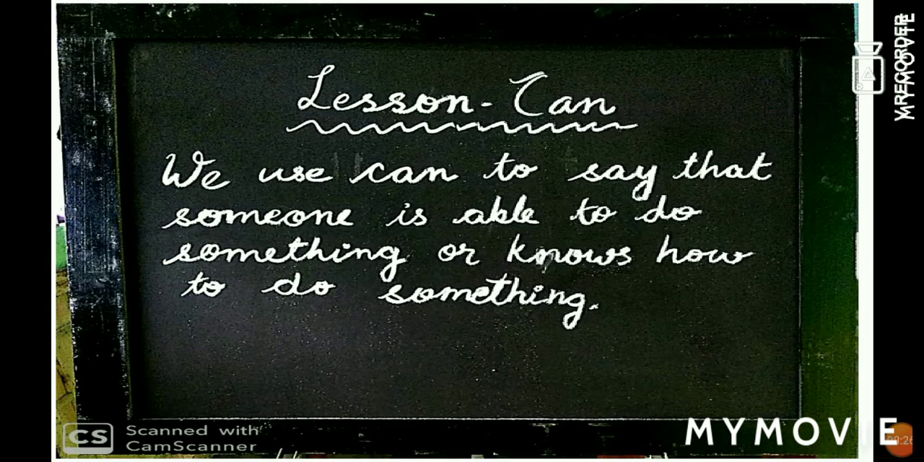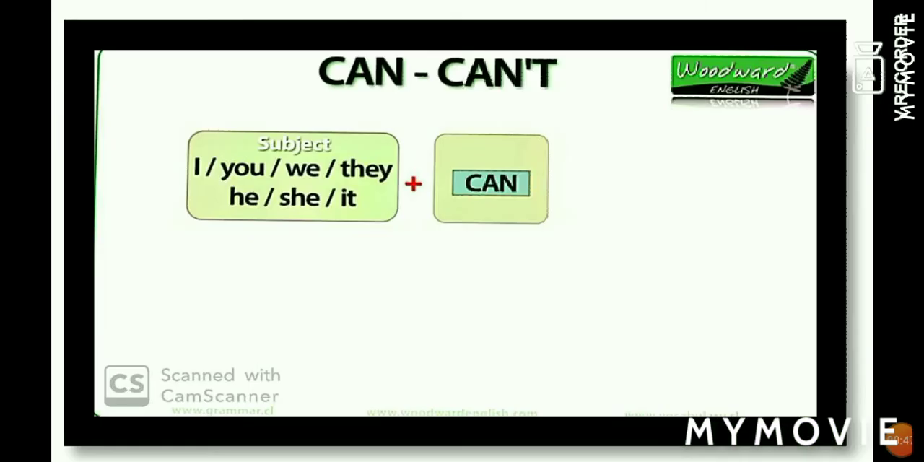So this is the definition given in your textbook, page number 54. We use can to say that someone is able to do something or knows how to do something. Like Gopi can carry 2 boxes, means Gopi has the ability to carry 2 boxes. Mary can type fast, means Mary has the ability to type fast.